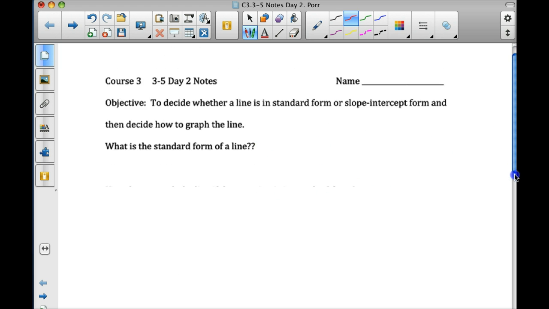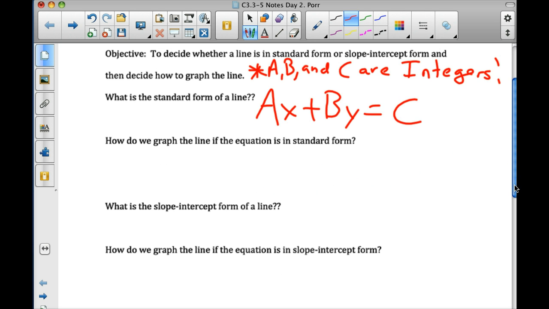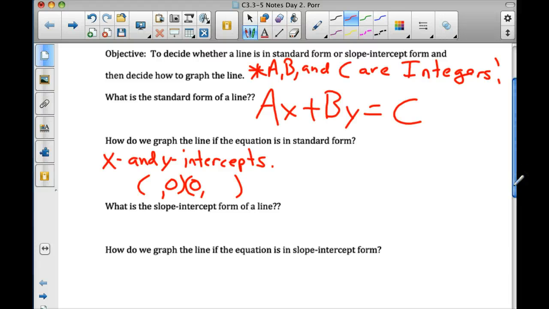Now, yesterday we learned that if it's in standard form, we should be using the x and y intercepts. Two points, and what numbers did we put in the middle, guys? Zeros. It was just a sneaky way to make you do two problems at once. You take 0, put it in for y, solve it. Take 0, put it in for x, solve it, and go from there. So I'm just going to review what we did yesterday. Does that make sense?